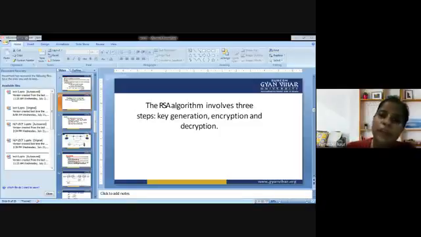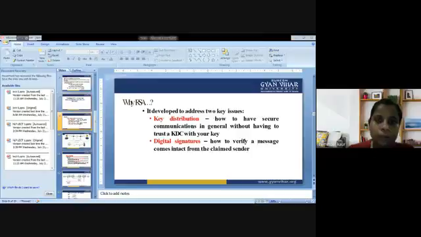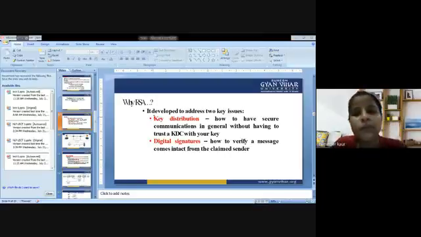Now there are 5 steps that we are supposed to use, dealing with the key generation. Now, why are we supposed to choose RSA? It was developed to address 2 issues: key distribution and digital signature. Key distribution: how to have secure communication in general without having to trust a KDC. Next is digital signature: to verify that a message comes intact from the claimed sender. So these are the 2 key issues that could be addressed with RSA.